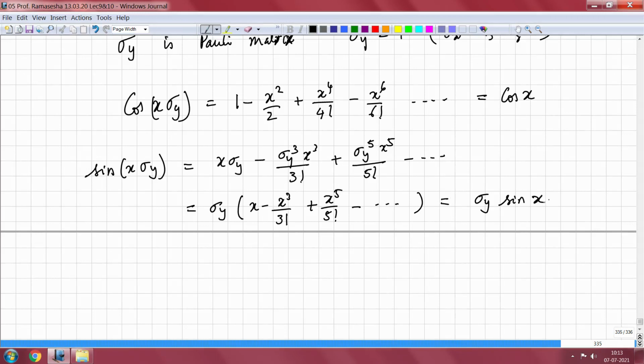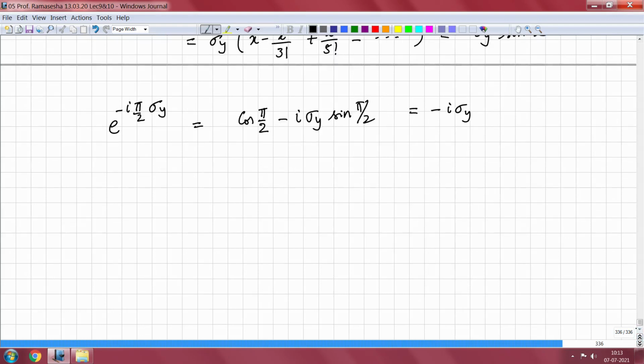And this will give me sigma y sin x. So, what we have is e to the minus i pi by 2 sigma y is equal to cosine pi by 2 minus i sigma y sin pi by 2, and this gives me just simply minus i sigma y. That is it, because sin pi by 2 is 1 and cos pi by 2 is 0.